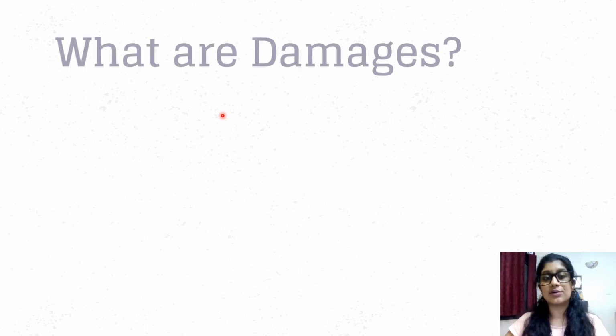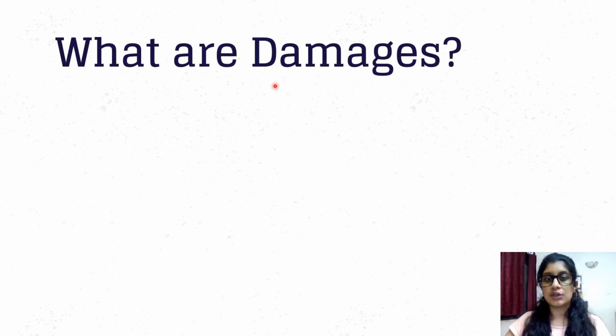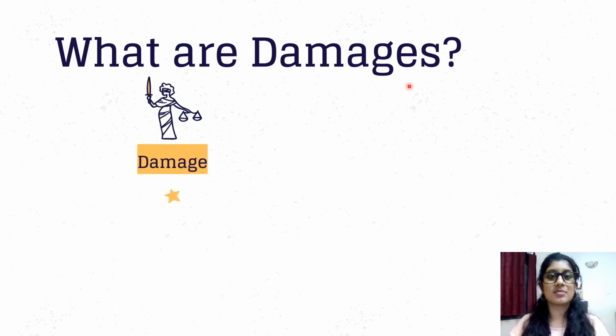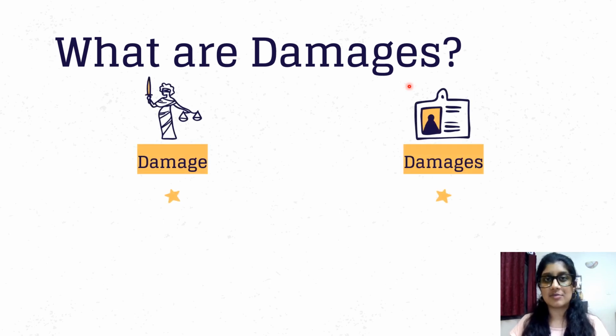Alright, so let's now take a look at what are damages. So there's one major thing that we have to look at. First, what is the meaning of the term damage and what is the meaning of the term damages? Now, in normal English, you would say damages is the plural form of damage. But when it comes to legalese or legal language, these two things, although related, have slightly different meanings. So the damage is considered as the cause, okay, and the damages is considered as the effect. Look at it in terms of cause and effect.